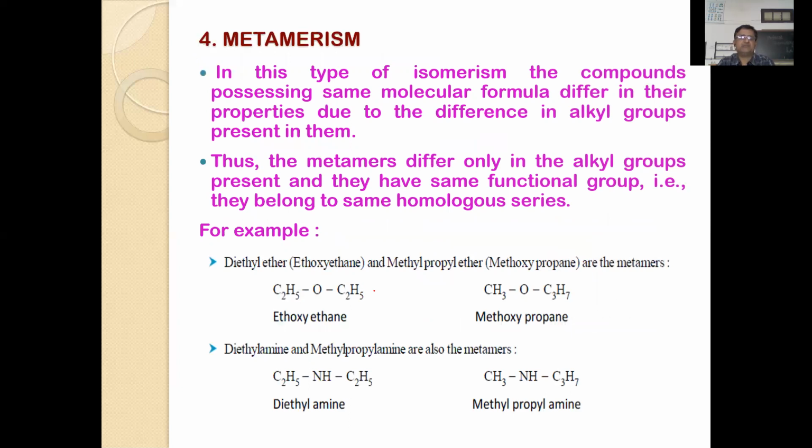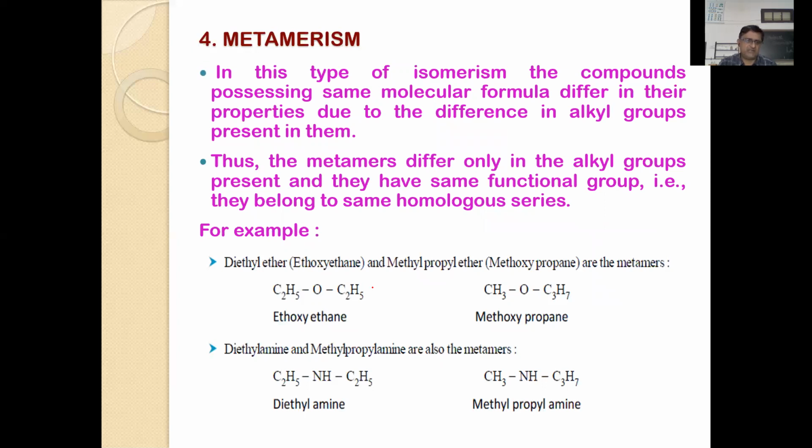Then metamerism. Uneven distribution of carbons or alkyl groups around the functional group leads to metamerism. Compounds have the same functional group and same molecular formula, but structurally they differ by uneven distribution of alkyl groups or carbon atoms.